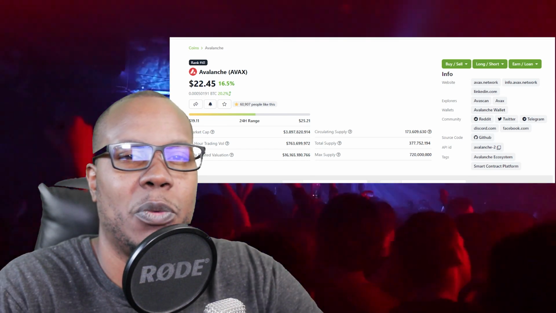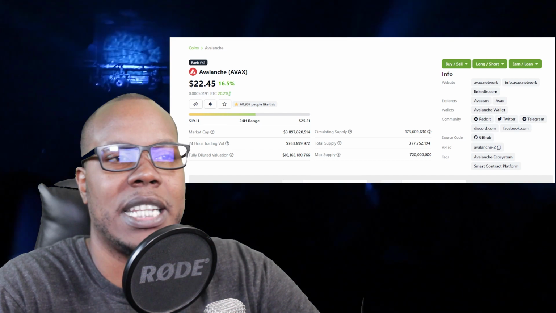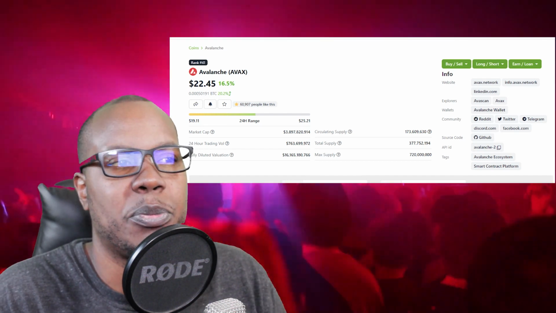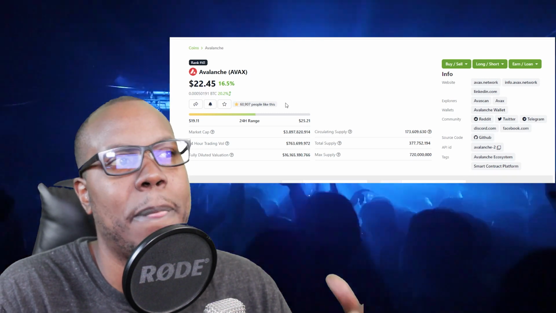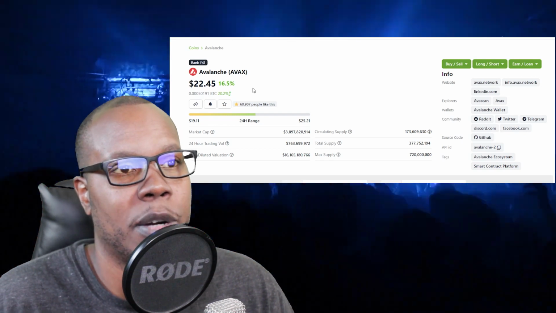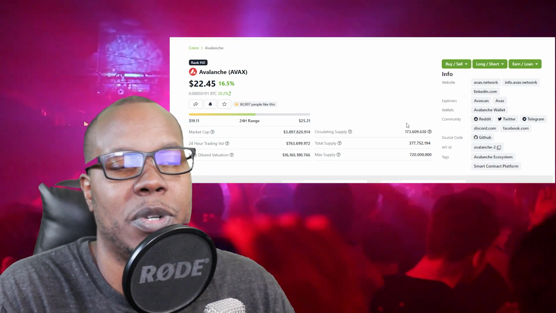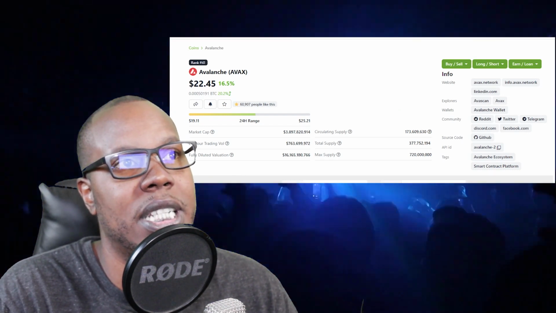So having something that focuses directly on that as another layer blockchain is pretty cool to see. There's also Ava Labs, which has an enterprise arm and an enterprise blockchain as well as a public blockchain. So it's pretty interesting.